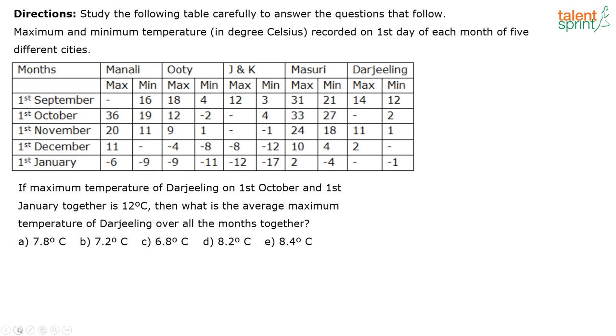Again, some data is missing here. If the maximum temperature of Darjeeling on the 1st of October and the 1st of January together is 12 degrees Celsius, then what is the average maximum temperature of Darjeeling over all the months together? Where is Darjeeling? Here. Okay. Try this question and tell me the answer that you get.